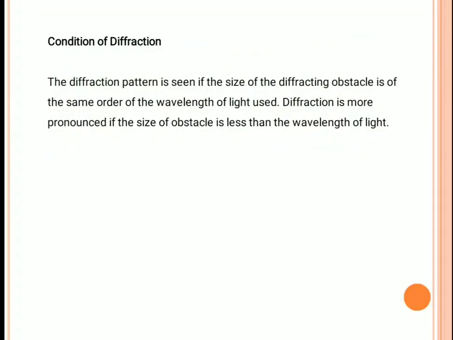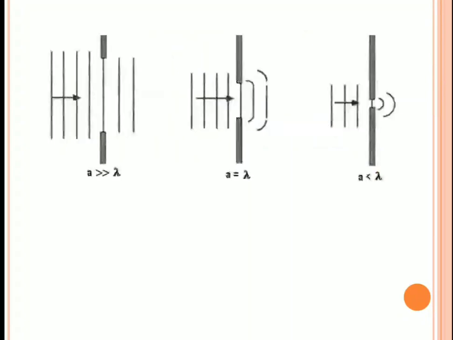Now, what is the condition for diffraction? The main condition for diffraction is that the size of the diffraction obstacle is of the same order as the wavelength of the light used. And the diffraction is more pronounced, that means a clear diffraction is observed, as the obstacle size becomes less than the wavelength of the light. This condition we observe through these figures.